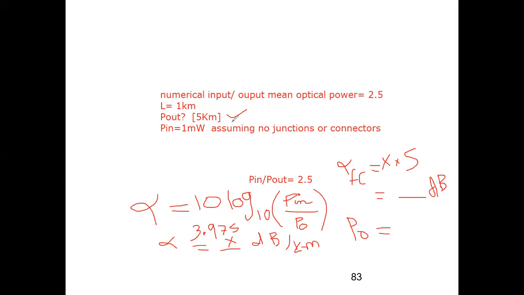Now I have to find it out for 5 kilometers. So I am finding out, you can give any nomenclature over here. मैंने fiber cable लिखा है. You can write alpha 5 kilometer, यहाँ पे alpha 1 kilometer, whatever, that is up to you. There is nothing specific. So 3.975 into 5 kilometers, so that comes out to be 20, or you can say 19.875.